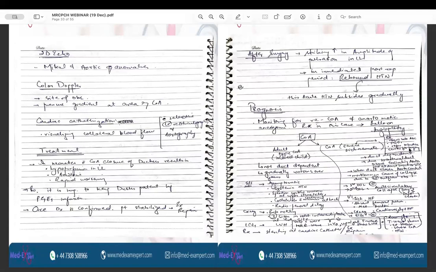Once the diagnosis is confirmed and the patient is stabilized, the surgical repair is done. After the surgery, rebound hypertension can be there in the immediate post-op period, and there can be a striking increase in the amplitude of the pulsations in the lower limb, but it is transient and it will subside gradually.